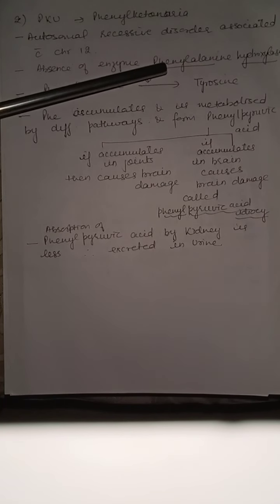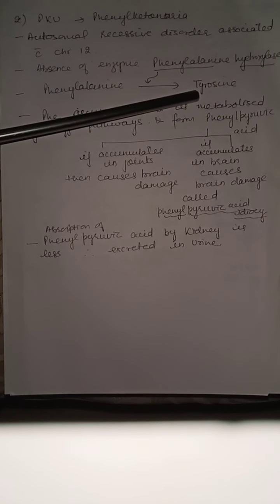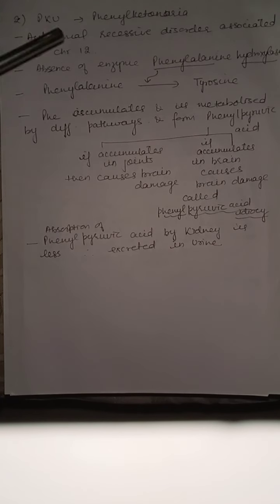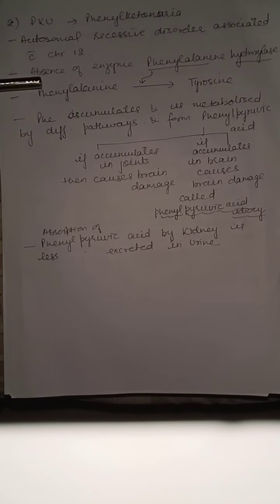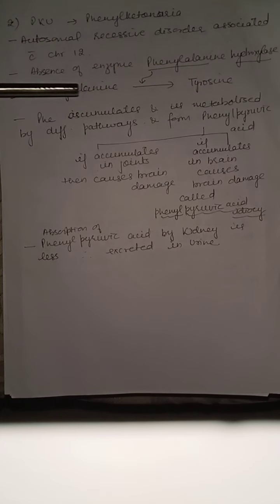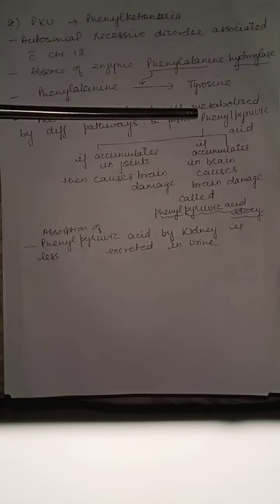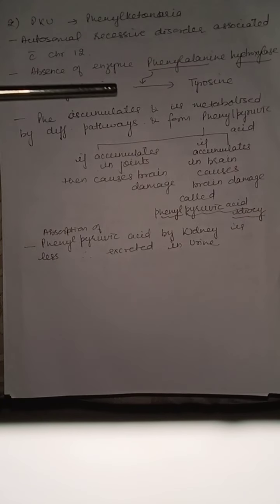When this enzyme is deficient or absent, phenylalanine will not be converted into tyrosine, and this phenylalanine gets accumulated in the body and is metabolized by different pathways. So phenylalanine accumulates and is metabolized by a different pathway to form phenylpyruvic acid.